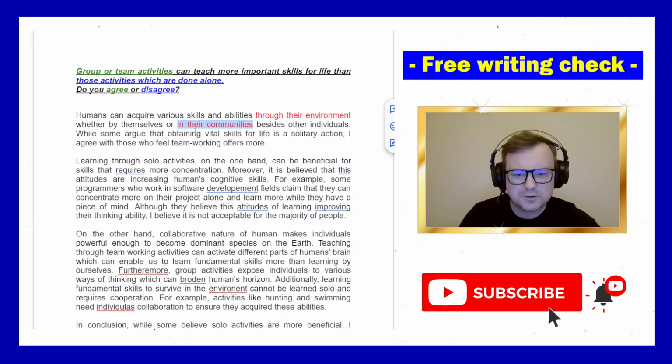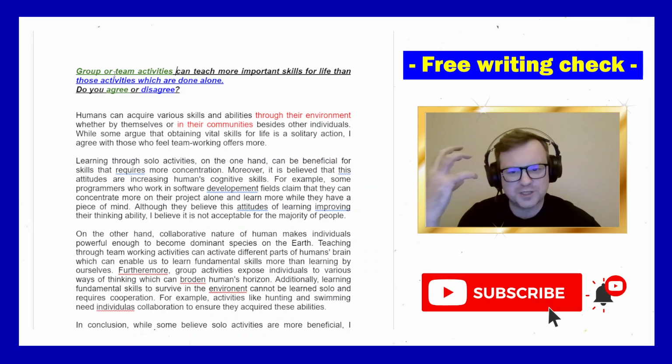While some argue that obtaining vital skills for life is a solitary action, that's not what this question says. The question doesn't suggest that group or team activities or individual activities are solitary actions. It's talking about giving a skill.